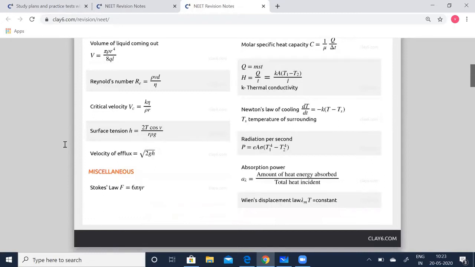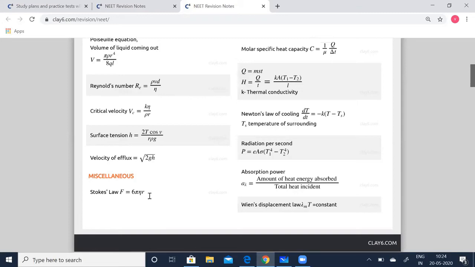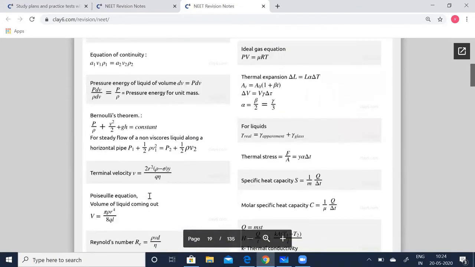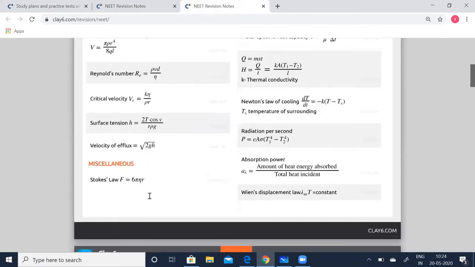Surface tension, this is also a very important formula. You can come across many problems related to surface tension. So h is equal to 2T cos theta by R rho G, where theta is the angle of contact, T is the surface tension, R is the radius of the capillary tube, rho is the density of the liquid, and G is the acceleration due to gravity. Velocity of efflux is given by root of 2GH. Stokes law, F is equal to 6 pi eta R v. So these are the important formulas you'll have to remember.